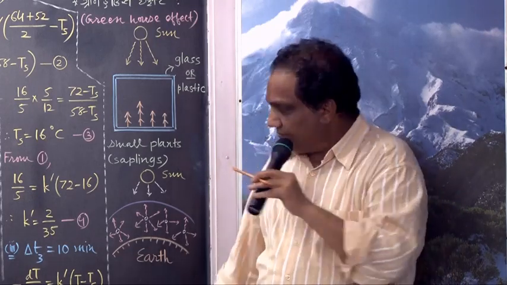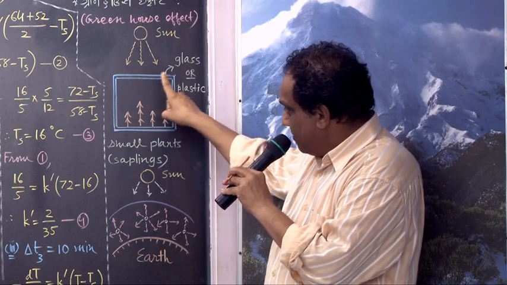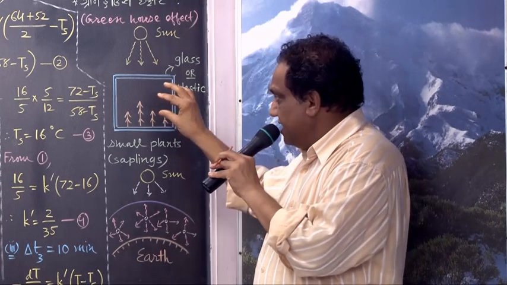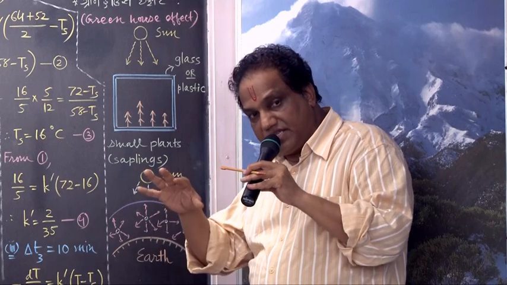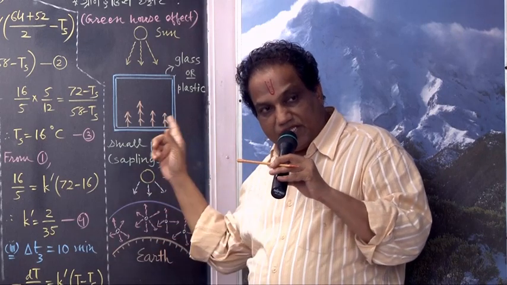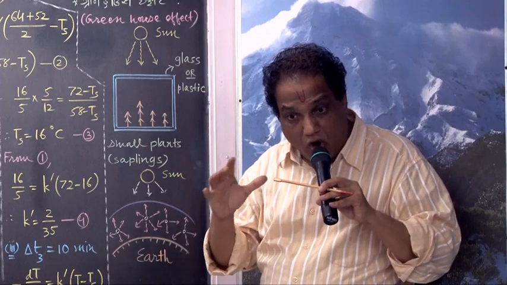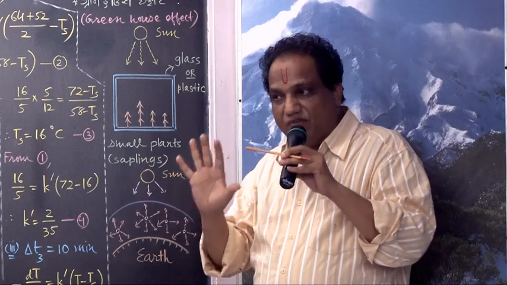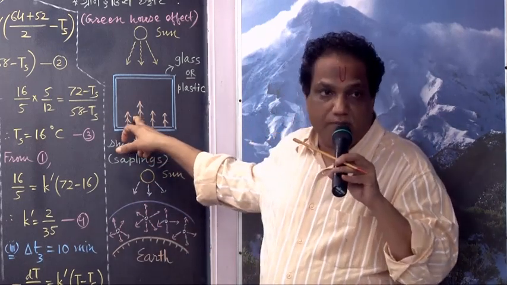So what will happen? That infrared radiation, that energy will not be able to go outside this house. So it will remain inside. And as that amount increases, the temperature inside increases. The atmosphere inside becomes rather warm, which is a suitable physical condition for good nurturing of these plants.